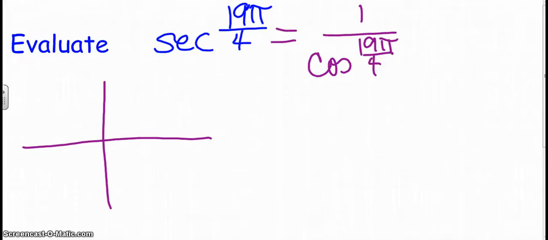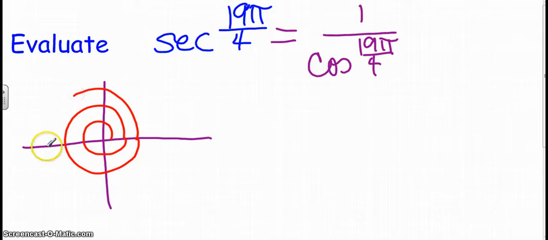So what I want to do is find where 19 pi over 4 is. It's positive, so I want to go in a counterclockwise direction. This would give me 8 pi over 4, 12 pi over 4, 16 pi over 4.